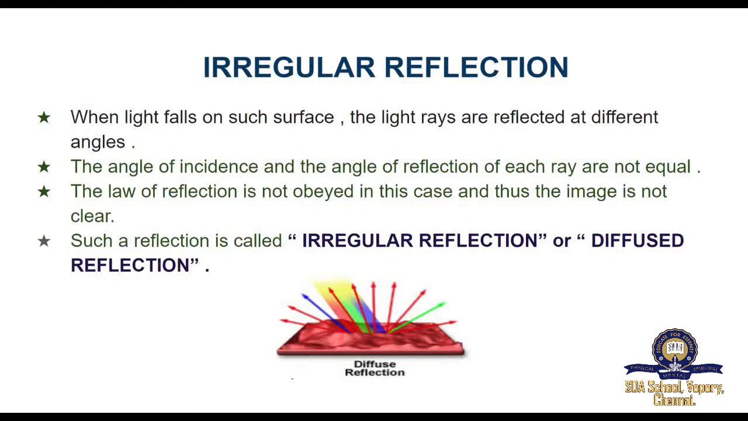Irregular reflection. When light falls on such a surface, the light rays are reflected at different angles. In the case of a body having a rough or irregular surface, each region of the surface is inclined at different angles. The angle of incidence and the angle of reflection of each ray are not equal. The law of reflection is not obeyed in this case and thus the image is not clear. Such a reflection is called irregular reflection or diffused reflection. For example, reflection of light from a wall.